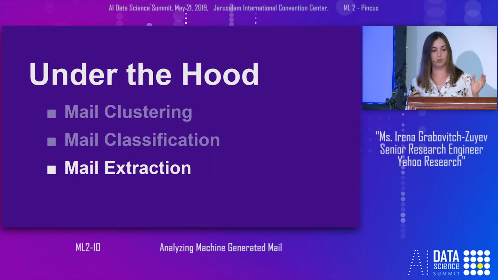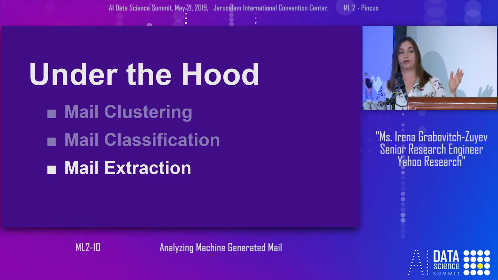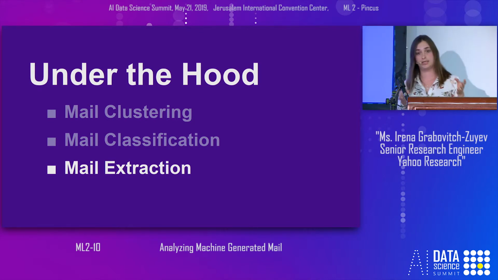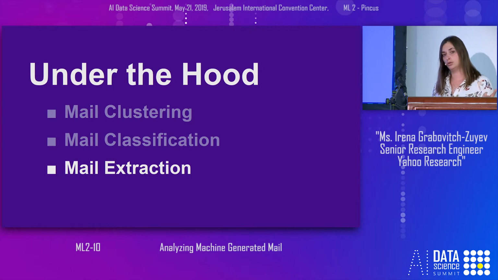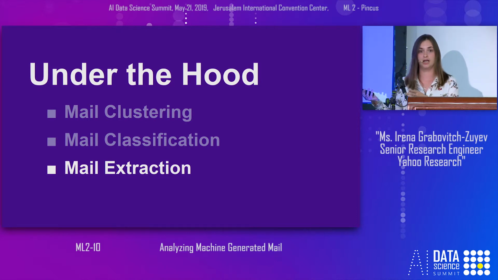So now let's go to the final task of mail extraction. Here we will use both the fact that we know how to cluster together messages with the same structure, and we also know which category this cluster belongs to, whether this cluster of messages is travel or a purchase confirmation. Because I want to know what are the labels or the contextual annotations I will use. For travel, I will use date depart, and for purchase cluster, I will use date order or shipment.